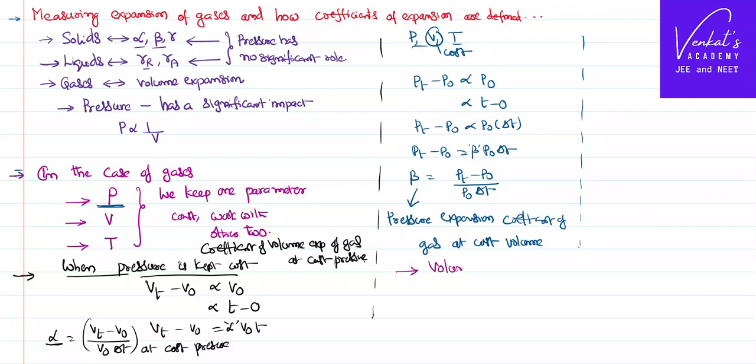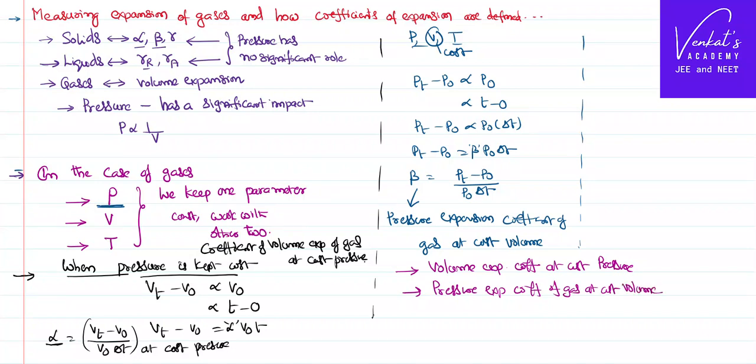One is the volume expansion coefficient of gas at constant pressure, and the other one is the pressure expansion coefficient of gas at constant volume. How are they related to each other? We will derive it in the next video.